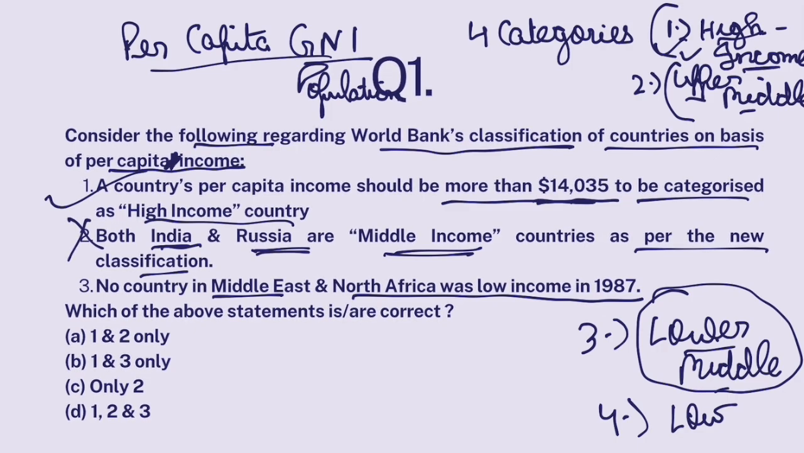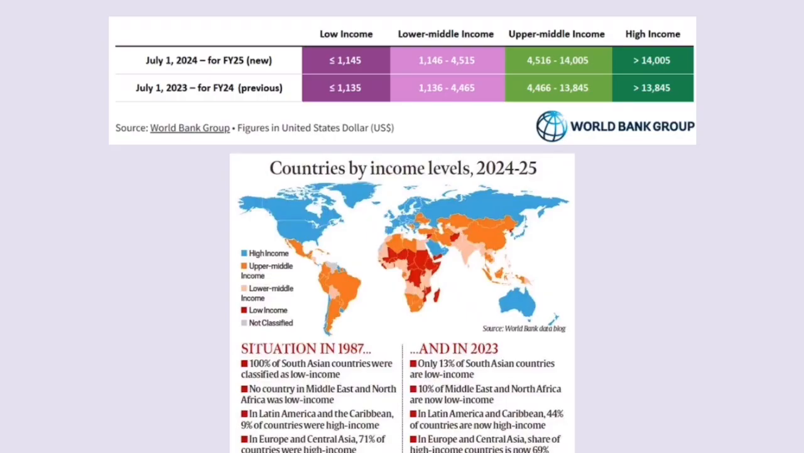So this is false. And back in 1987, there was no country in Middle East or North Africa that was categorized as low income. But now in 2024, there are around 13% countries in Middle East and North Africa that are low income economies. You can see over here the categorization. This is the new categorization, the new methodology. For you to be a low income country, your per capita income should be less than this. For lower middle income, it should be between this.